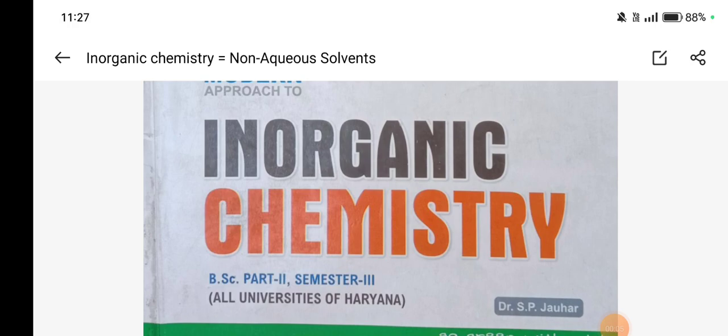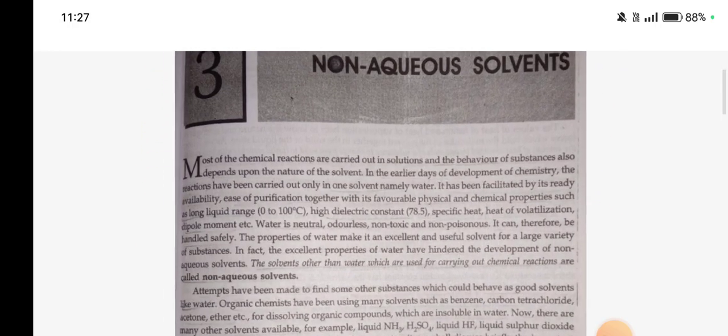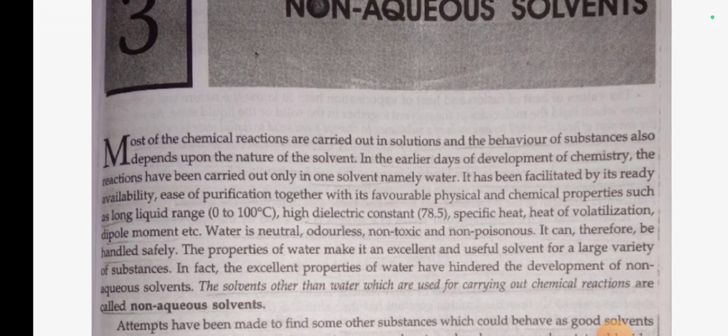Today I am going to make an audio recording for visually impaired students of inorganic chemistry, and the chapter name is non-aqueous solvent. Most of the chemical reactions are carried out in solution, and the behavior of a substance also depends upon the nature of the solvent.